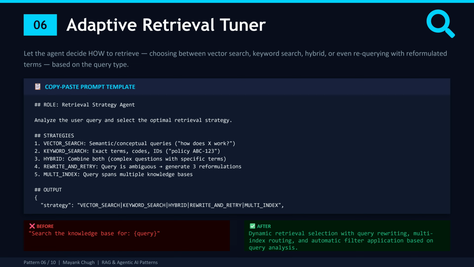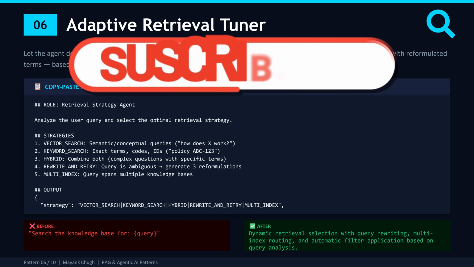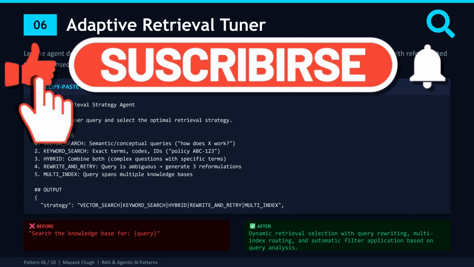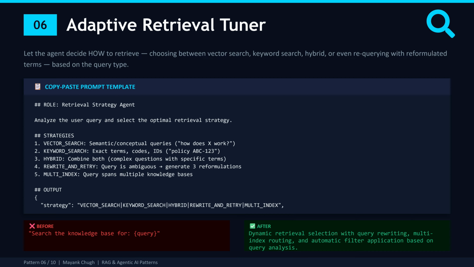If you are using Azure AI Search, this maps directly to the search mode parameter. You can switch between vector, semantic, keyword and hybrid search on a per-query basis. The agent just needs to output which mode to use. The rewrite and retry strategy is especially game changing when a user asks something vague like what about the thing from last week's meeting. Instead of returning garbage results, the agent rewrites it into 3 specific queries and tries all of them.